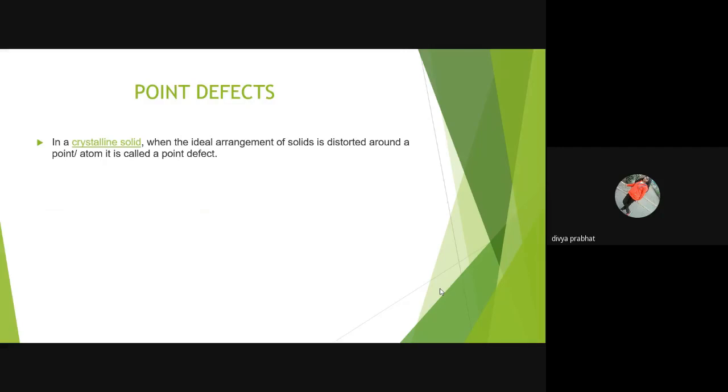Point defects. In a crystalline solid, when the ideal arrangement of solids is distorted around a point or atom, it is called a point defect. Point defects are accounted for when the crystallization process occurs at very fast rate.